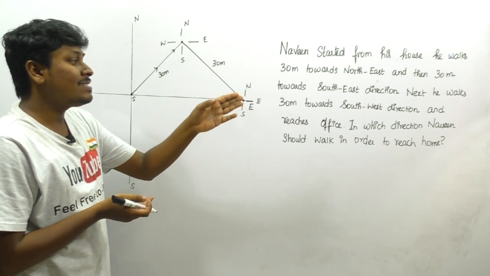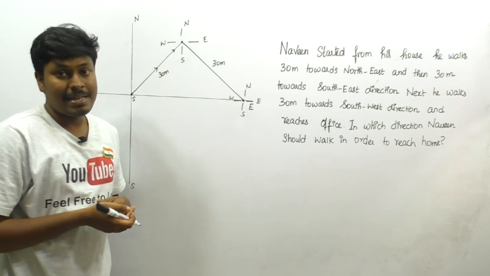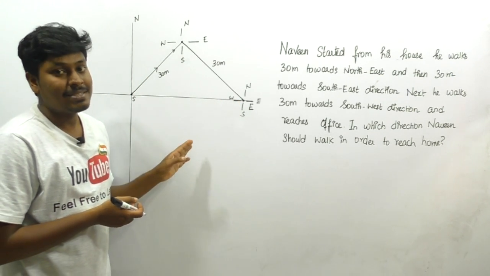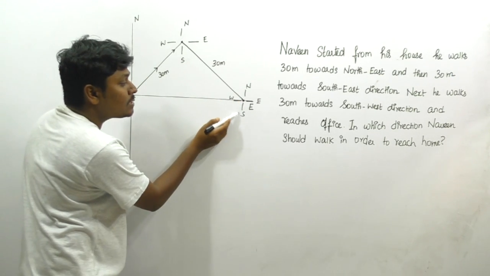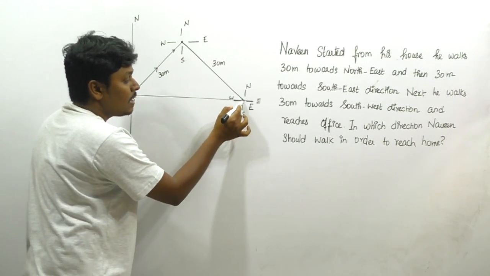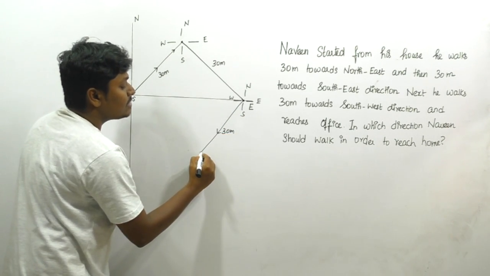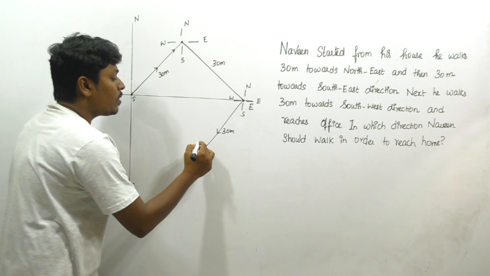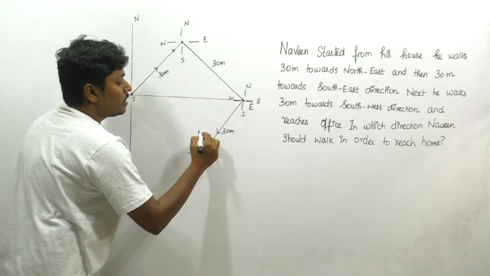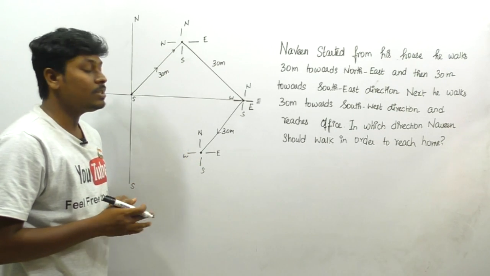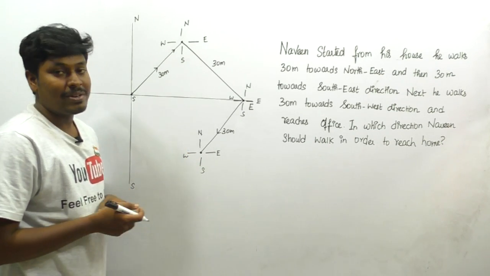See here, next he walks 30 meters towards the southwest direction. After reaching this point, Naveen is walking 30 meters towards the southwest direction, right? We know that the southwest direction will be this direction, and he is walking 30 meters. Right? So finally Naveen reaches this point. So after reaching this point, just put a small direction here, north, south, west and east. So though the question is difficult, if you follow this methodology, you can crack all the questions like this, right?